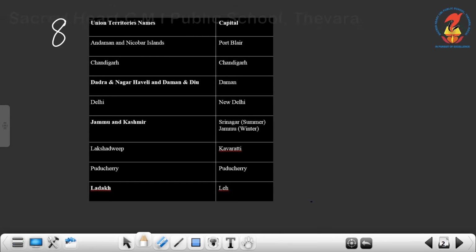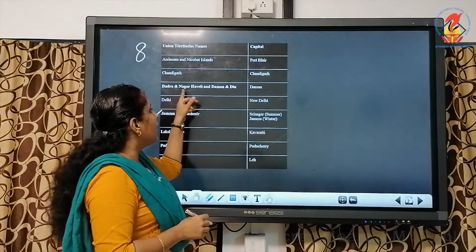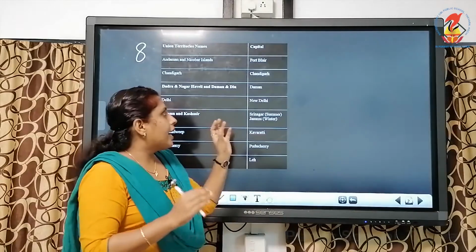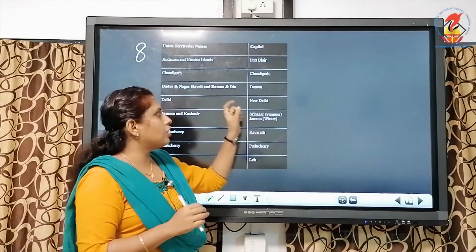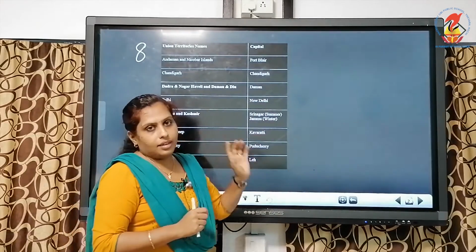Delhi, New Delhi. Jammu and Kashmir, we have 2 capitals. In summer we have Srinagar, and in winter we have Jammu. Lakshadweep, Kavaratti. Puducherry, Puducherry itself. Ladakh, Leh. These are the 2 union territories which have been added to the list. Maybe in your textbook you can see one more difference. The union territory Dadra and Nagar Haveli and Daman and Diu has been written separately. But it has been merged together, and now it's one union territory and it has a common capital, Daman.